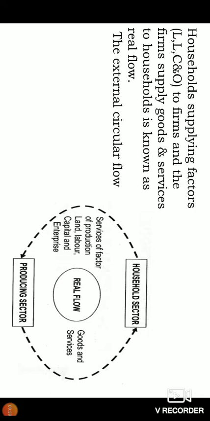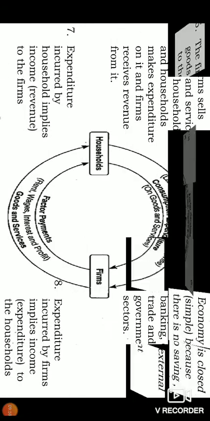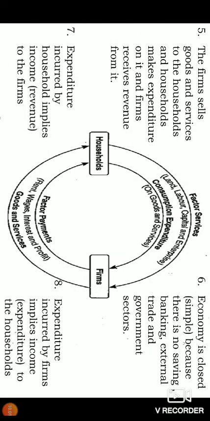So the inner circle and the outer circle you see: households are selling their services or factors of production in the form of land, labor, capital, and goods and services, the outermost circle of them. See, there are 2 circles. In the previous example, if you see, the two circles will be there. Outer circle, the selling of factors and selling of goods between the households and the firms.